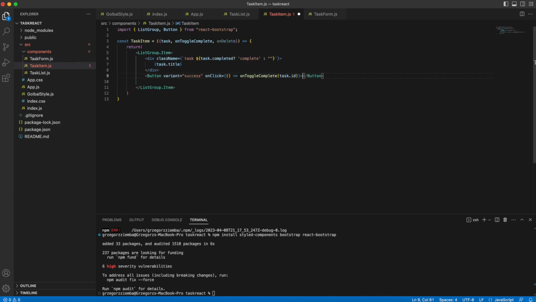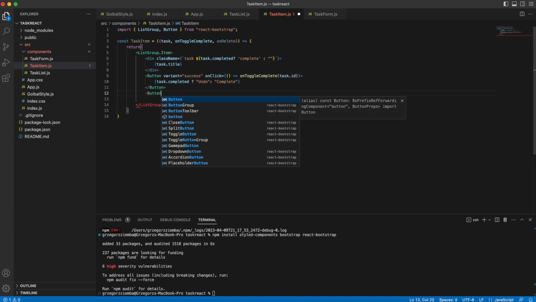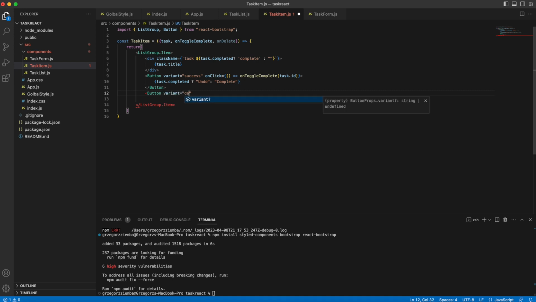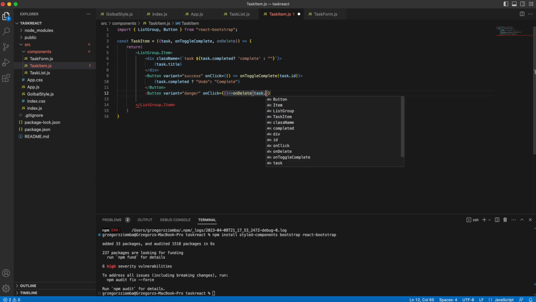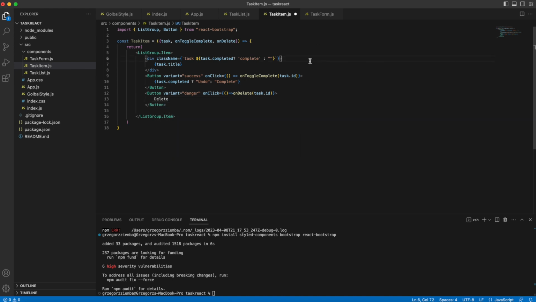And right there we create our button, we pass our props and check if the task is completed. If it is, then undo. If it's not, we have a button with the text completed. The next button will be variant danger, because there we will be able to delete our task. So on delete, we'll pass the prop task ID, and inside we'll just write delete.